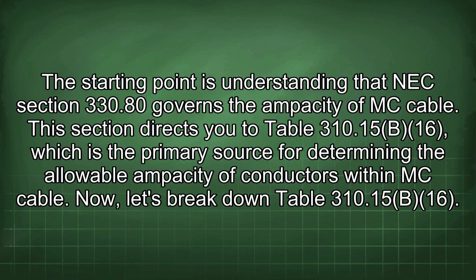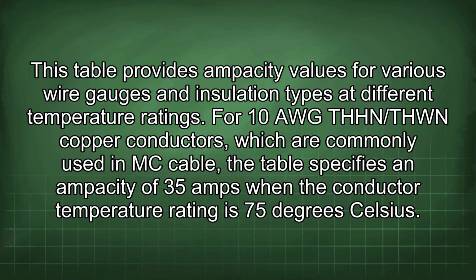Now, let's break down Table 310.15(B)(16). This table provides ampacity values for various wire gauges and insulation types at different temperature ratings. For 10 AWG THHN/THWN copper conductors, which are commonly used in MC cable, the table specifies an ampacity of 35 amps when the conductor temperature rating is 75 degrees Celsius.